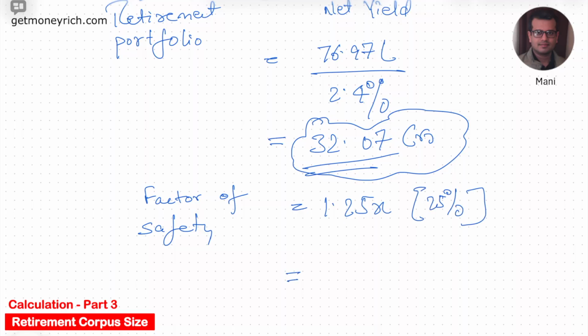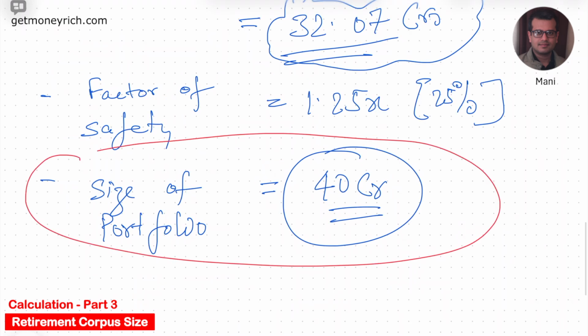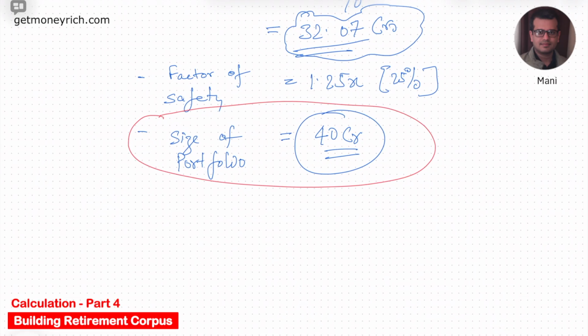So if I keep a factor of safety of 25%, my size of portfolio becomes approximately 40 crores. So this way you can see a person whose current monthly expense is 2.0 lakhs will need a portfolio of about 40 crores. But the thing is whether it will be possible for the person to reach this 40 crore mark or not. So we have to also analyze this from a